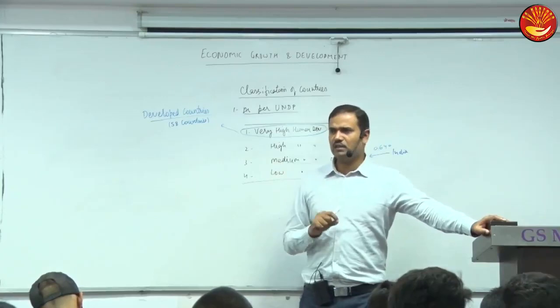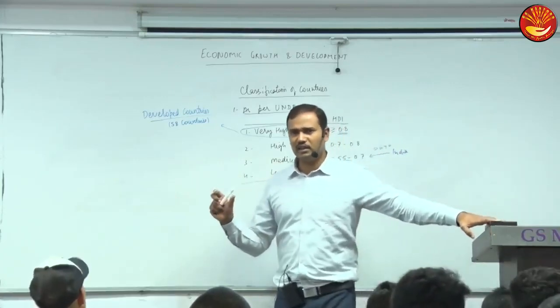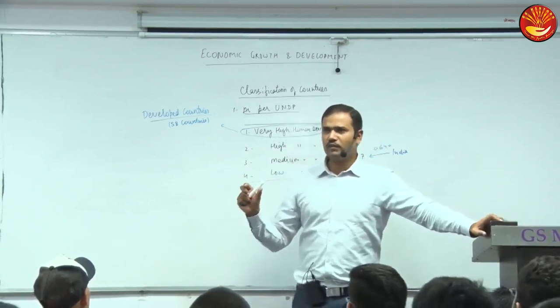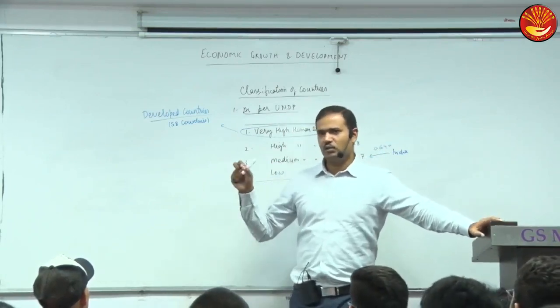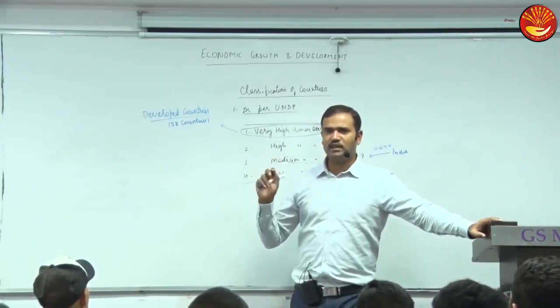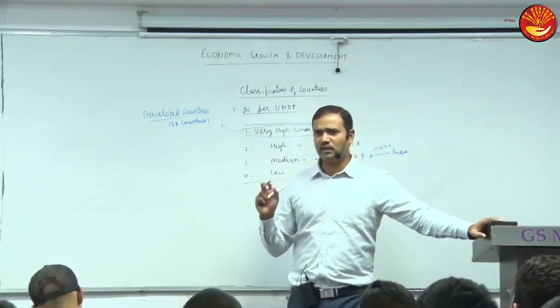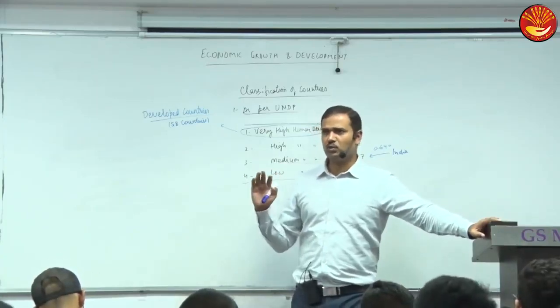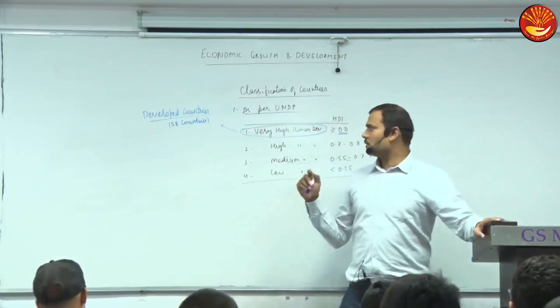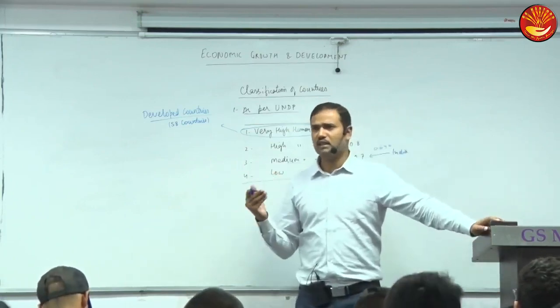Now I'll repeat this definition. Underdeveloped countries are the countries in which per capita real income is low when compared with the per capita real income of USA, Canada, Australia and Western Europe. So is it a satisfactory definition? No. The reason is that per capita income is not a very good criterion, it does not show the level of well-being as such. And second, it is a very subjective definition. Low, how much low actually? So this is very subjective.